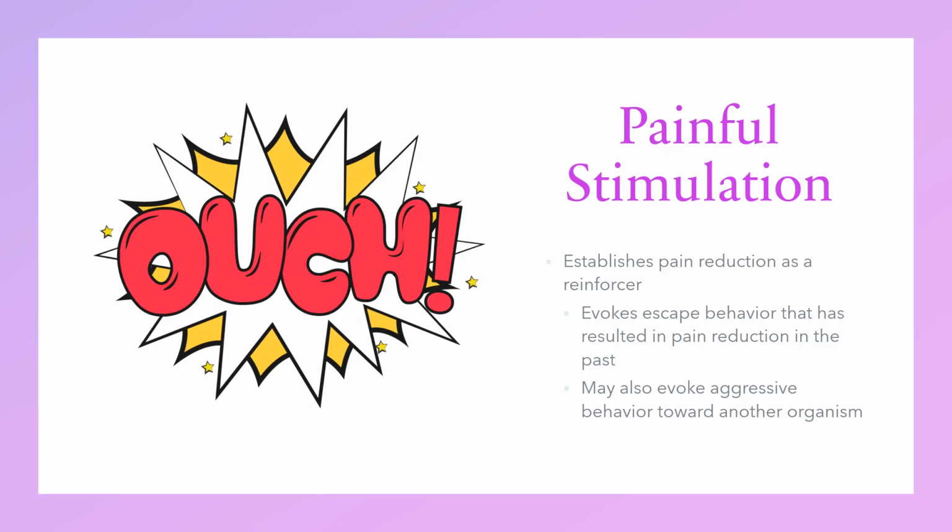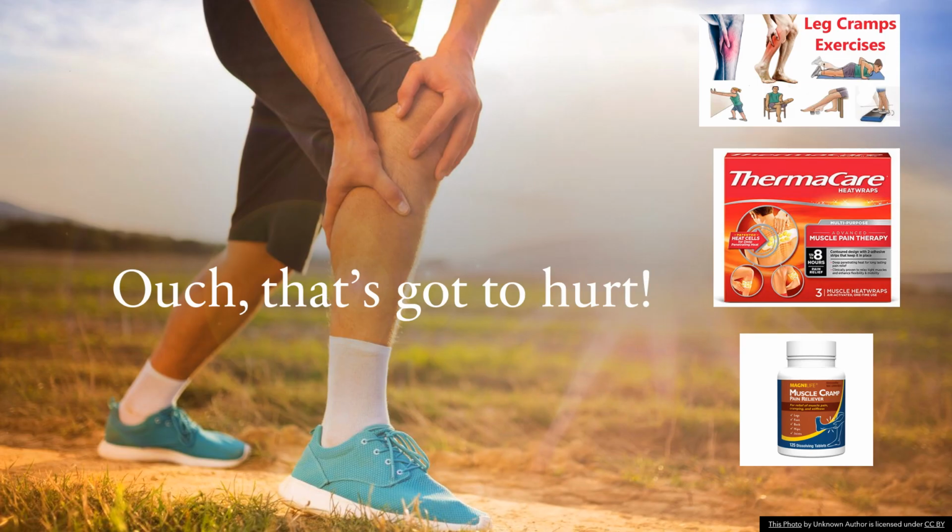Painful stimulation will establish pain reduction as a reinforcer that evokes escape behaviors with a history of pain reduction. Pain can also evoke aggressive behaviors towards others. For instance, if you experience a cramp in your leg, the cramp establishes its removal as a reinforcer that will evoke behaviors to remove the cramping. This may include stretching, massaging, taking pain relievers, or using a heating pad.